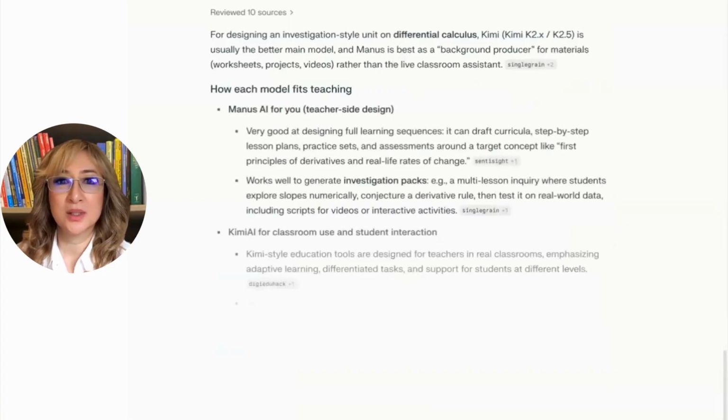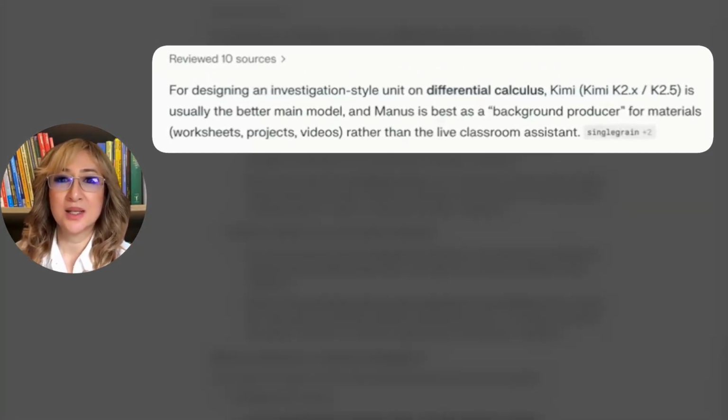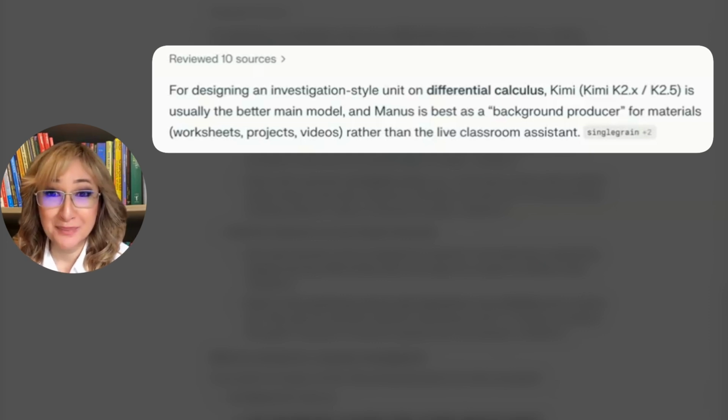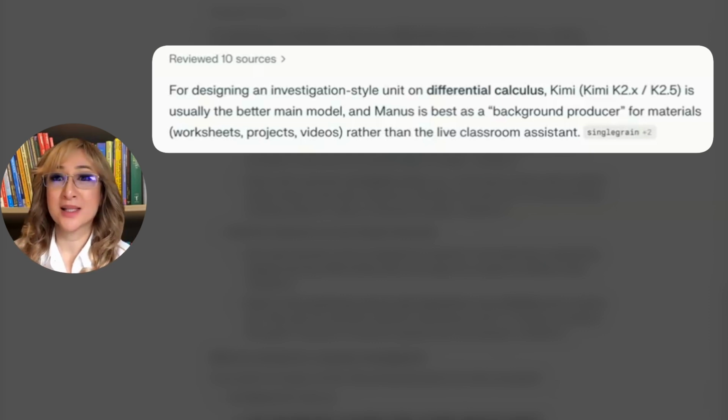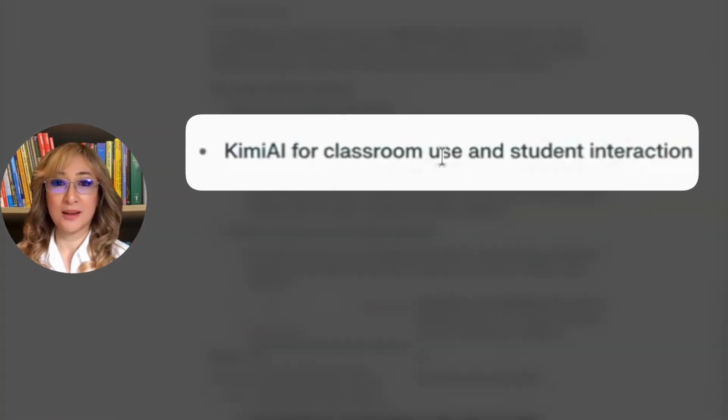All right. So what is Perplexity going to give us? Reviewing 10 sources. For designing an investigation style unit on differential calculus, Kimi is usually the better main model. And Manus is best as the background producer for materials such as worksheets, projects, and videos rather than the live classroom assistant. This is really interesting. So Manus for teacher side design, Kimi for classroom and interaction.